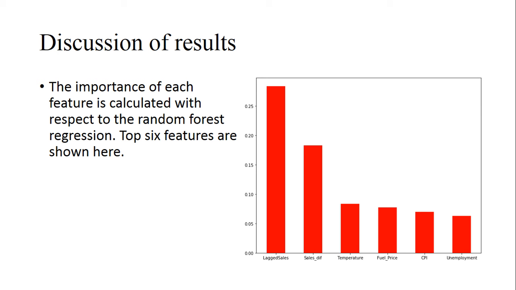And also the importance of each feature is calculated with respect to the random forest regression. The top 6 features are shown here. The lagged sales, the sales difference, the temperature, and fuel price have a very high effect on the prediction.